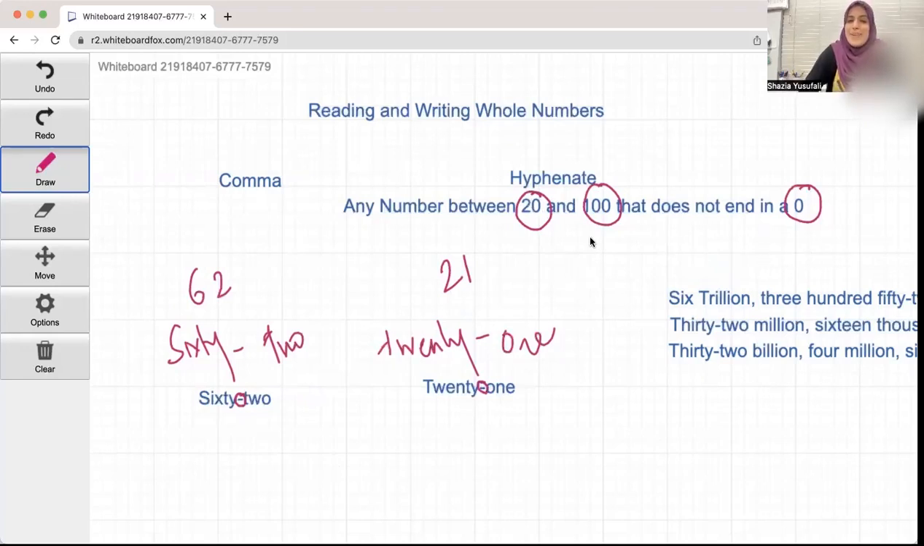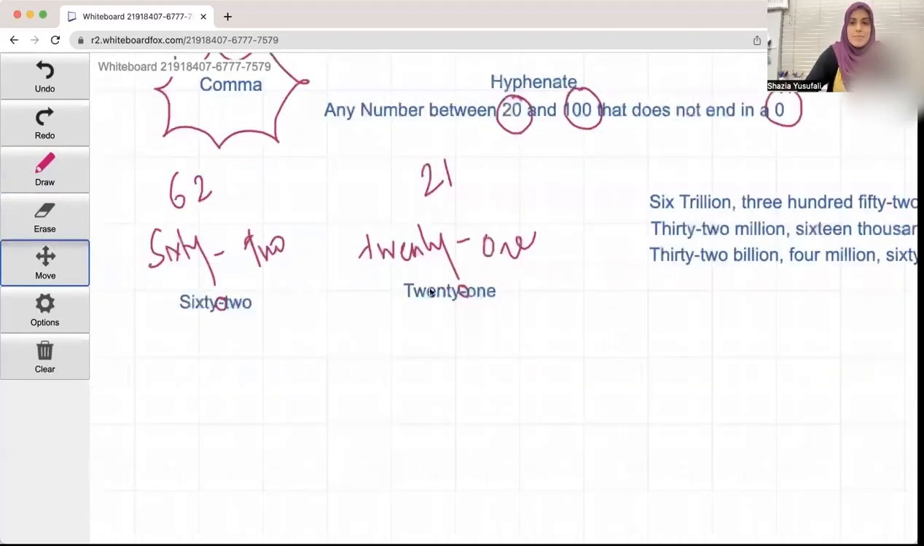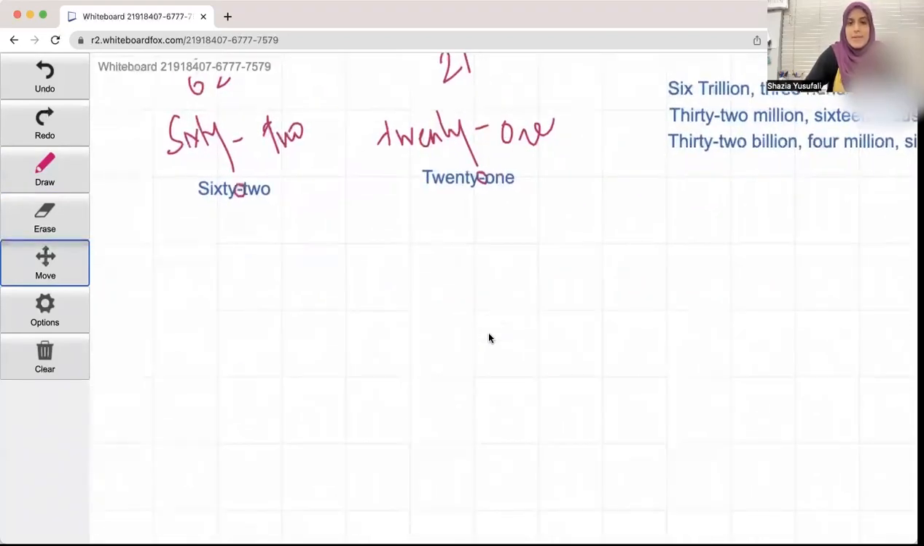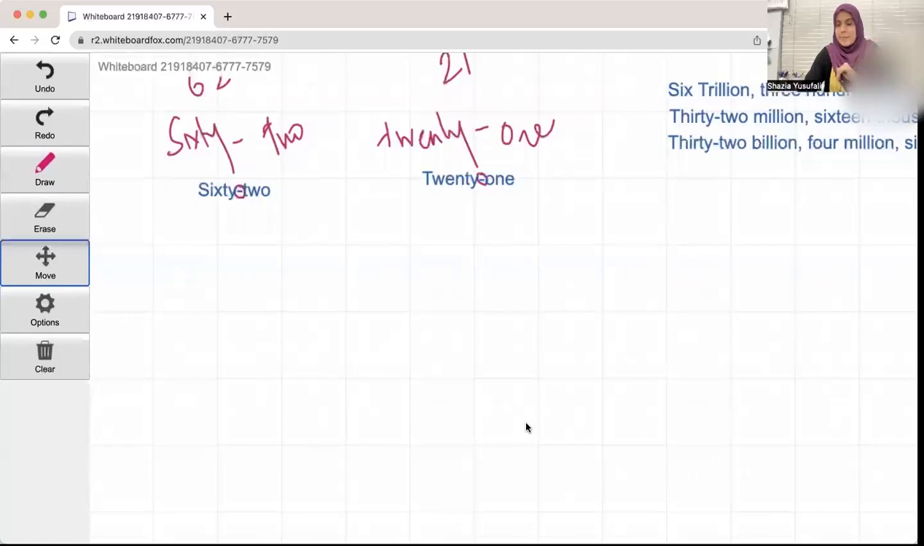So anything between 20 and 100 that does not end in a 0, like a 21 or a 62 or a 99, you hyphenate that. So we got that. And again, the comma is your best friend. Now I'm going to show you how the comma is your best friend. Let's move this up so we get to see everything, a more clear picture.